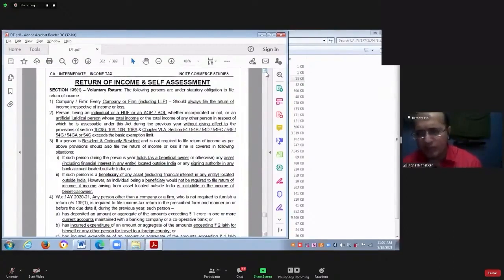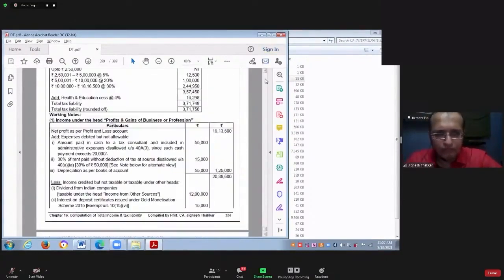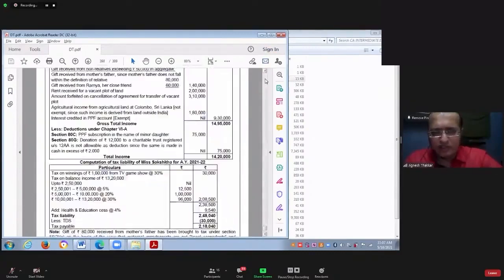Dikshit, you can ask your doubt right now. We'll start at 11:15. Which deductions are not applicable means? What do you mean by which deductions are not applicable?